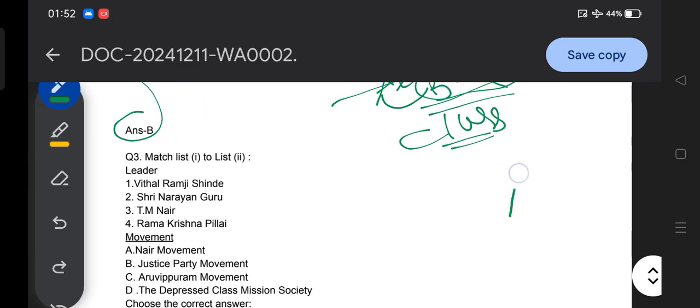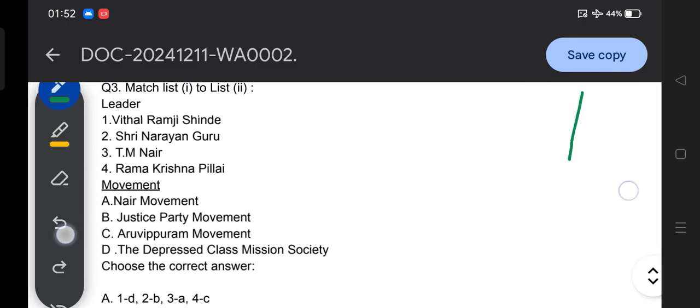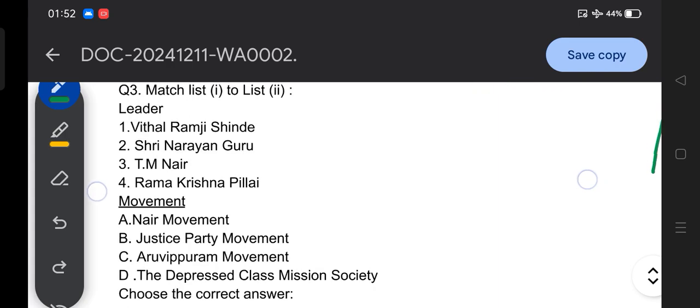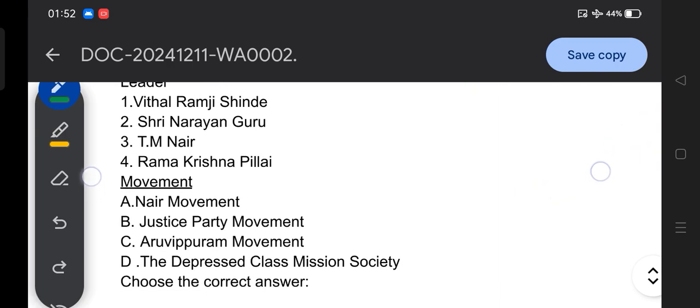Question number 3 is all about the different leaders and the movements they are associated with. Like Bhikaji Ramji Shinde, Sri Narayan Guru, then T.M. Nair and Ramkrishna Pillai.